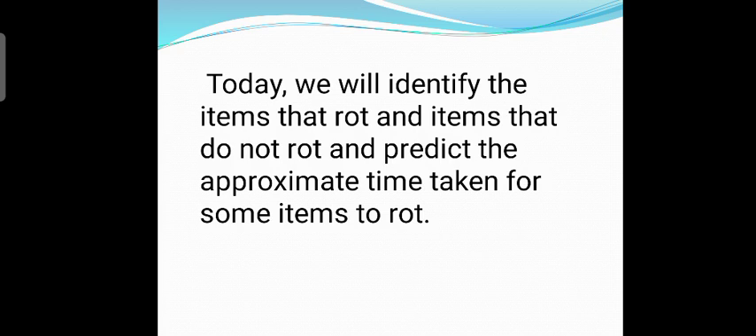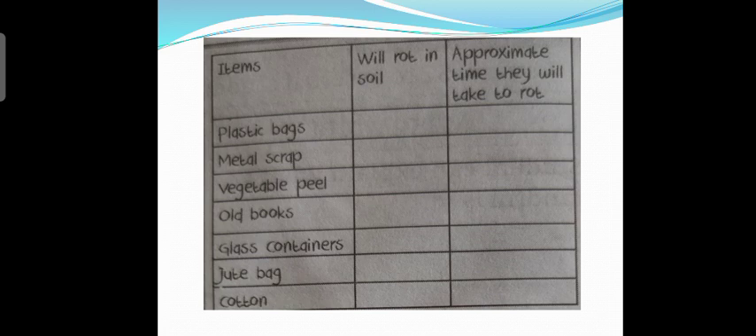So today we will identify the items that rot and items that do not rot and predict the approximate time taken for some items to rot. Students, copy this table in your notebook and identify the items which are given in the table which you think will rot and the approximate time they will take to rot. In this table there are 3 columns. In the first column the list of items are given. In the second column you have to write whether they will rot in the soil or not. And in the third column you have to mention the approximate time taken by them to get rot.